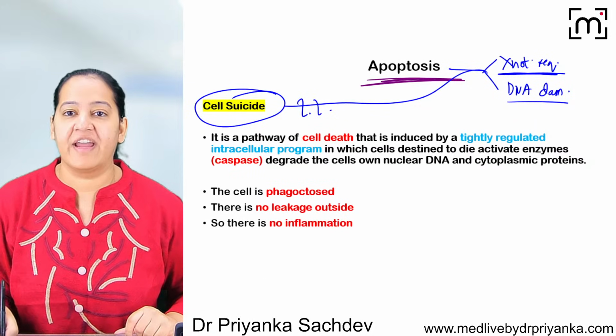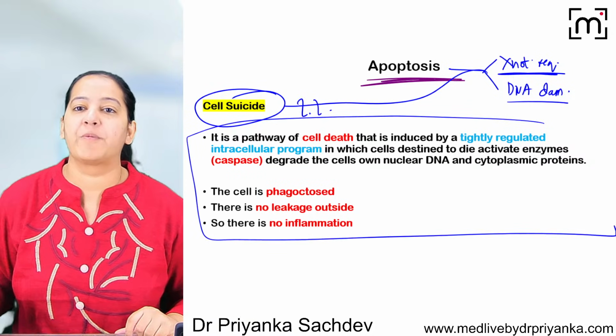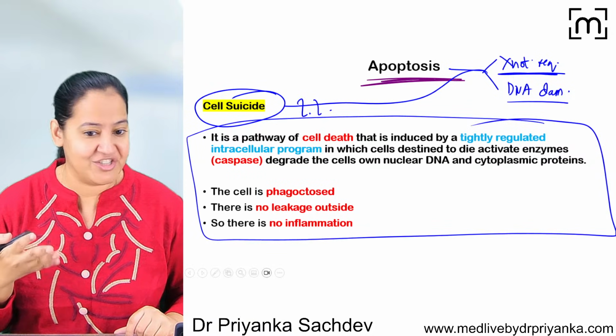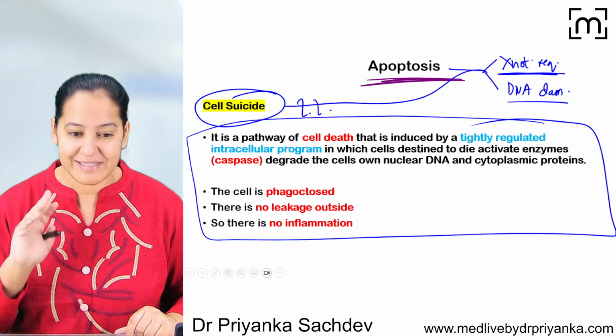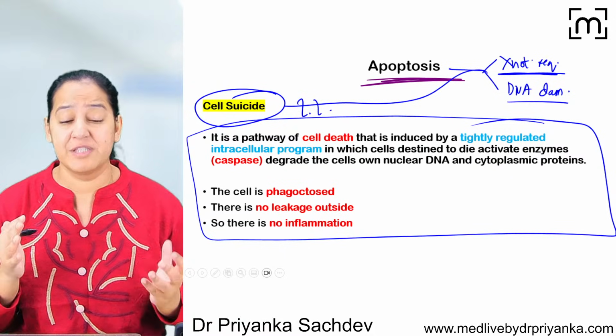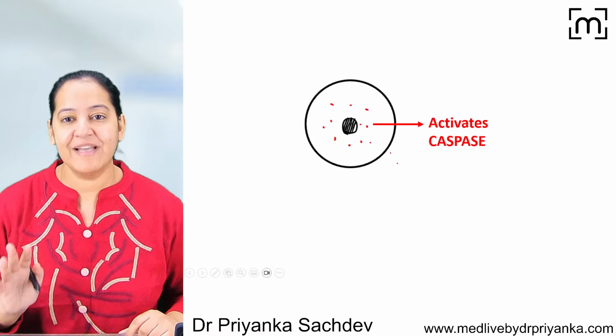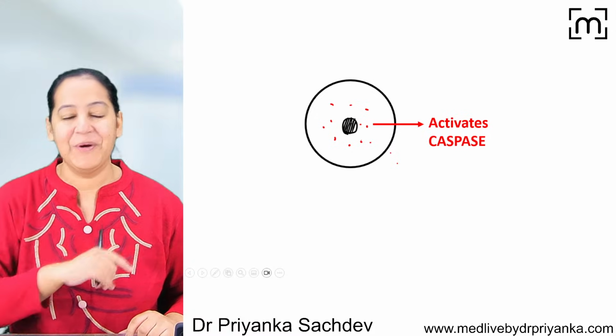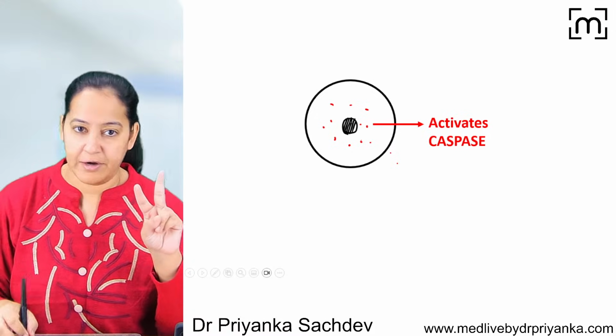Now, how do we define it? What is the definition of apoptosis in pathology? Looking at the definition, it's a little difficult, right? If I read it, you will say, ma'am, what are you reading, what is this language? Let me explain the definition with the help of a diagram. Can you see this cell? Now there are two possibilities.